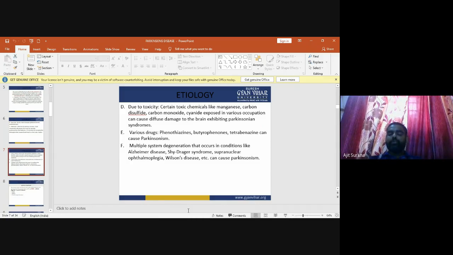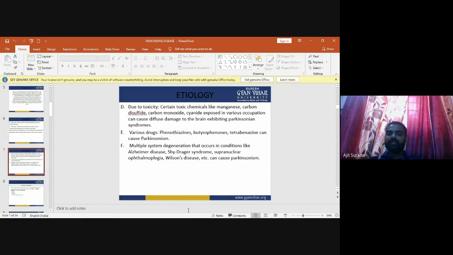Now, etiology due to toxicity, like certain toxic chemicals such as manganese, carbon disulfide, carbon monoxide, and cyanide, to which people are exposed in various occupations, can cause diffuse damage to the brain, exhibiting Parkinson's syndromes. Next are various drugs like phenothiazines, butyrophenones, and tetrabenazine, which can cause Parkinsonism.